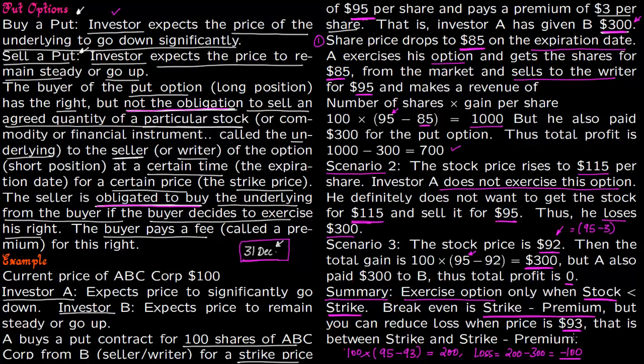But you have reduced the loss. I mean, if you do not exercise at $93, then you will lose $300. If you exercise, you will only lose $100. So the idea is this, that you always exercise the option when stock price is less than the strike price for put options. You may or may not make money, but once you buy an option, you always exercise it when stock price is less than the strike price.